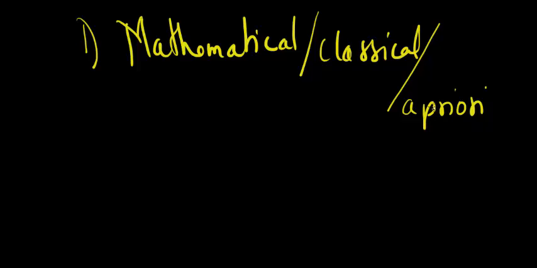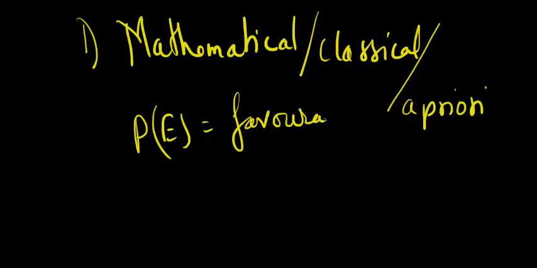Now, what did you learn in that? You learned number by number. You found the probability of an event as the number of favorable cases divided by the total number of cases, right?